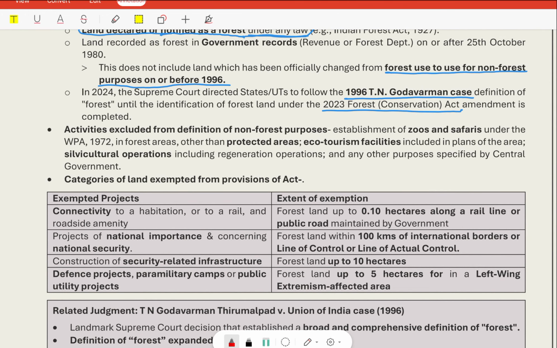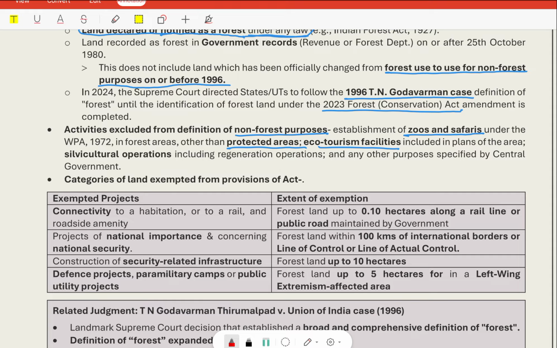There were activities excluded from the definition of non-forest purpose, like establishment of zoos and safaris under the Wildlife Protection Act 1972 in forest areas other than protected areas, and ecotourism facilities. These are the activities which have been excluded from the definition of non-forest purpose. Now this will be included as a forest purpose. This will be included into the forest area.